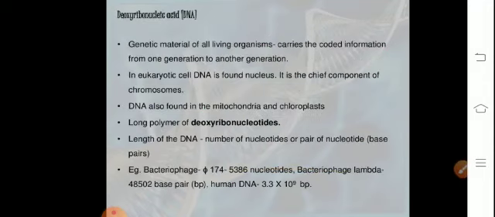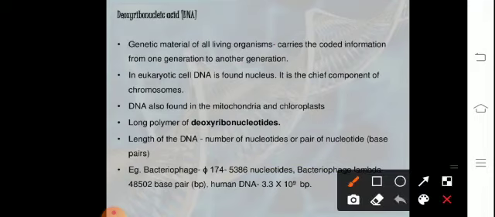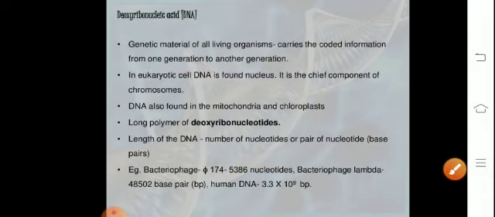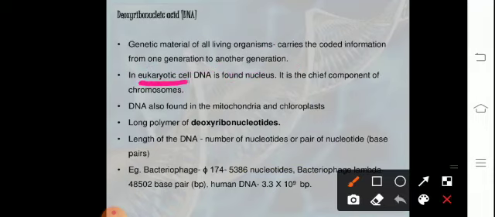The DNA, that's the genetic material of all living organisms, carries the coded information. The information is controlled by the gene, and later on the gene is expressed into a particular protein. The information gets expressed in the form of specific protein, and the information gets transferred from one generation to the next generation.